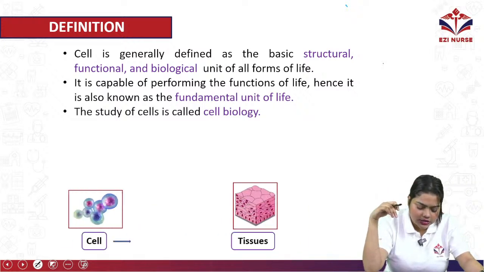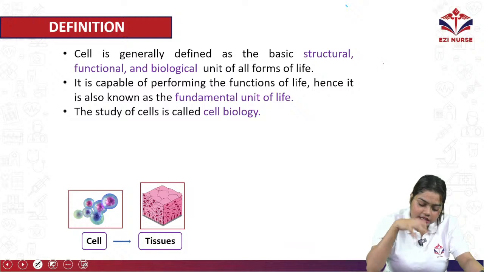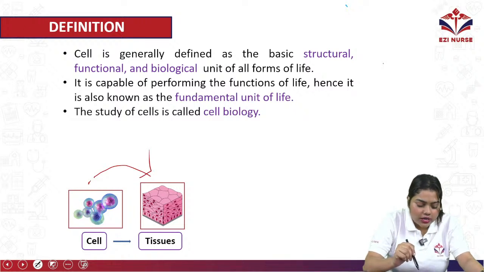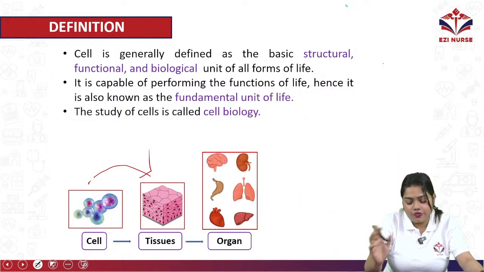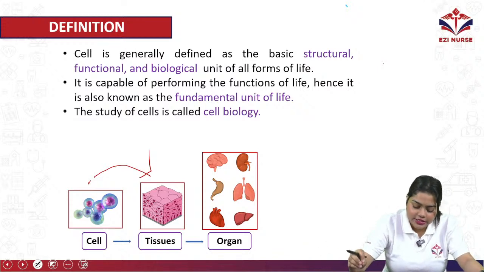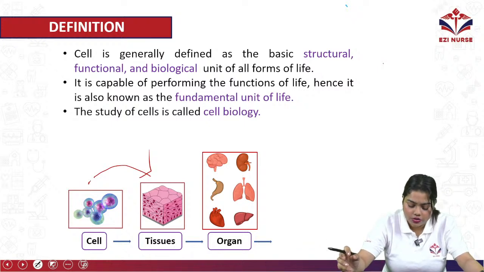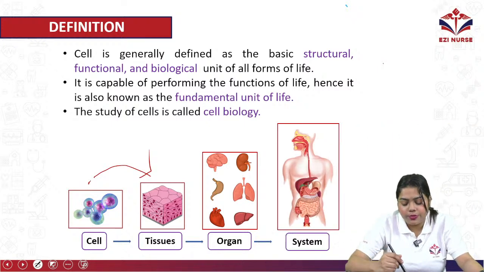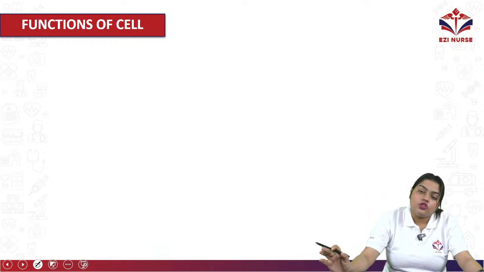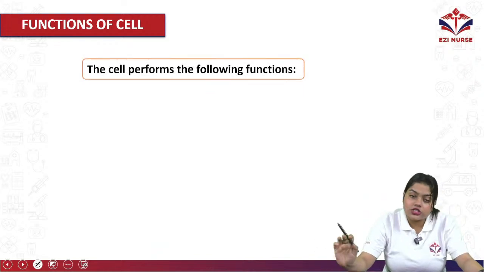The cells together, when they club together, will make tissue. Okay, then the tissues will form organs, different types of organs like our brain, kidney, stomach, lungs, heart, liver and all. Okay, then the organs will make a system. Okay, and those systems will make the human body. Okay, so let us know what are the functions of a cell.